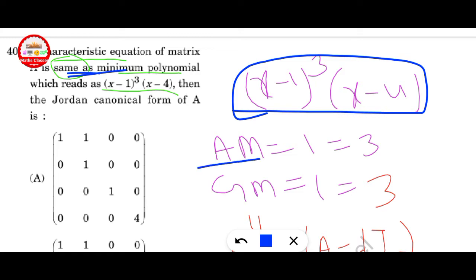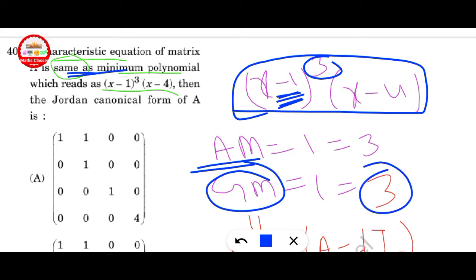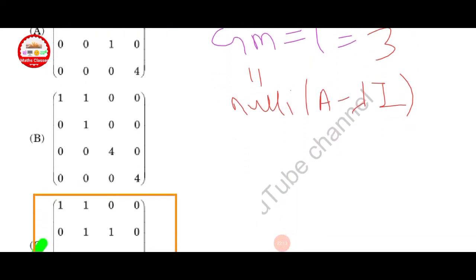First of all, find the AM. Here AM is equal to 3 for lambda equal to 1. And now find GM for lambda equal to 1. Here also we get 3 because GM is the nullity of A minus lambda I.